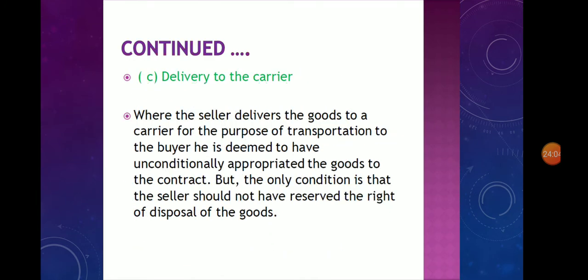Then delivery to the carrier, where the seller delivers the goods to a carrier for the purpose of transportation to the buyer. He is deemed to have unconditionally appropriated the goods to the contract, but the only condition is that the seller should not have reserved the right of disposal of the goods. This is delivery to the carrier.